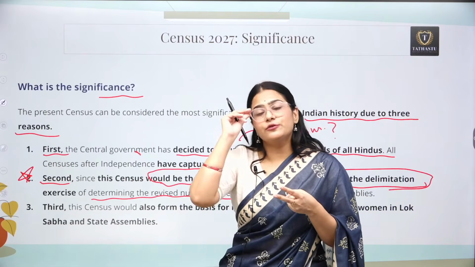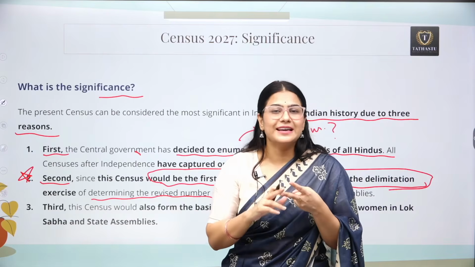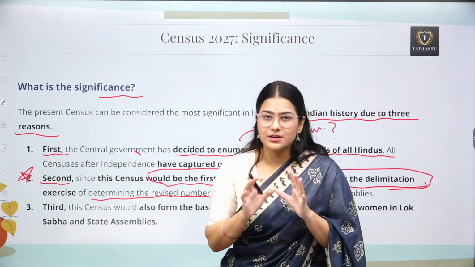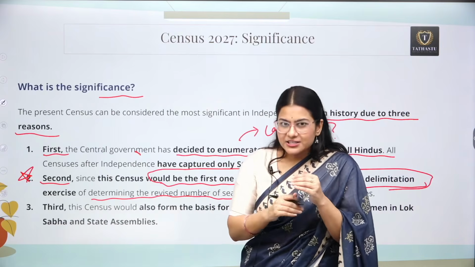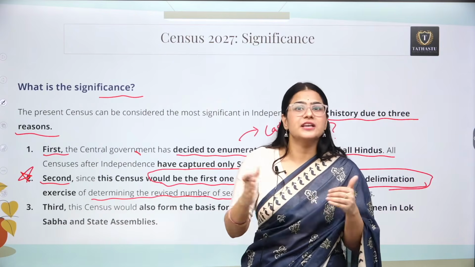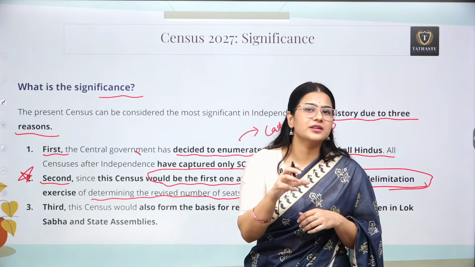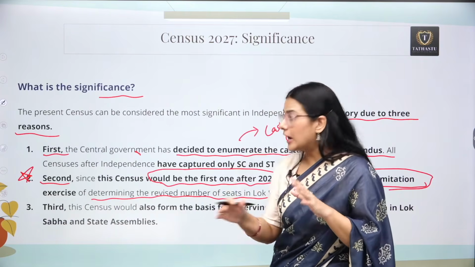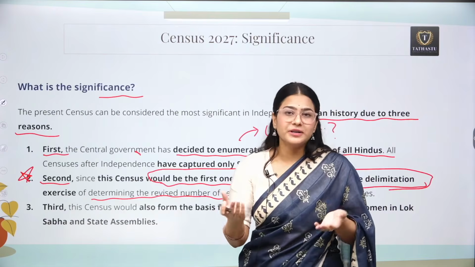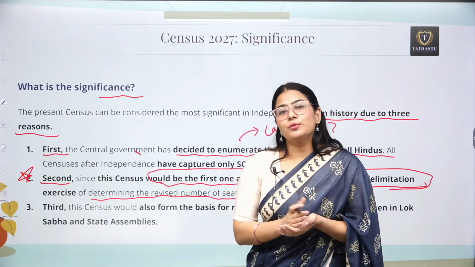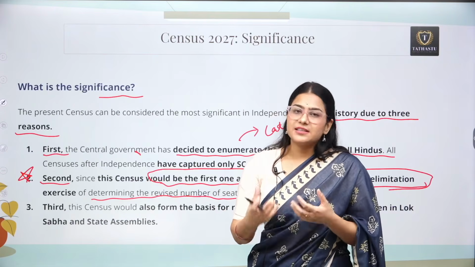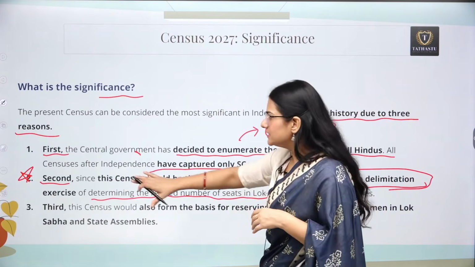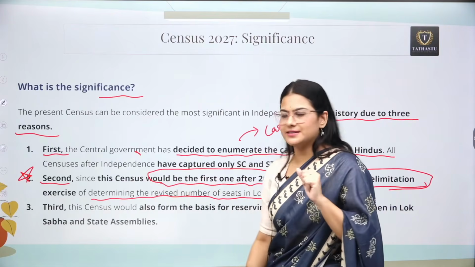We can see that for the last 3 to 4 decades the number of seats in Lok Sabha from each state is frozen. Okay, but any change can actually change the political influence of each and every state in Lok Sabha. So that's why everyone is fearful about how this particular census is going to turn out, and what about the population of each and every state, and certain states are concerned that they might lose some seats. So that's the second reason why this census is important.